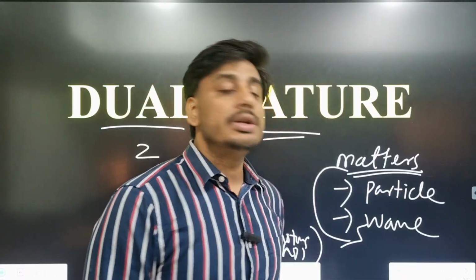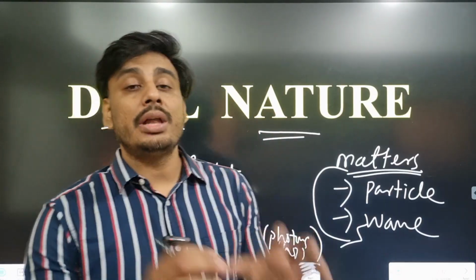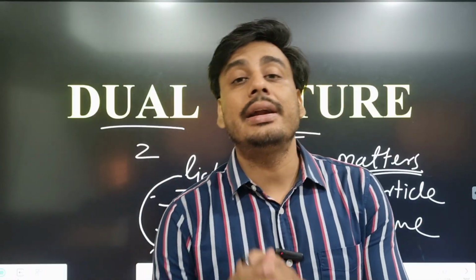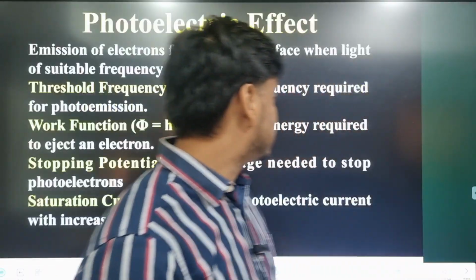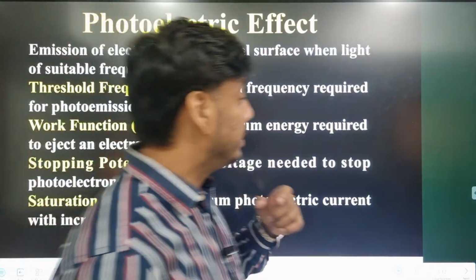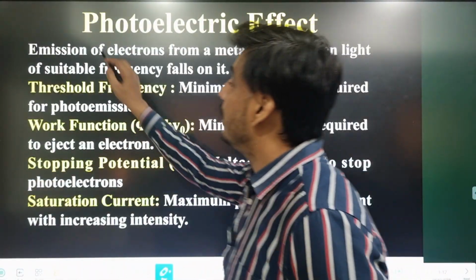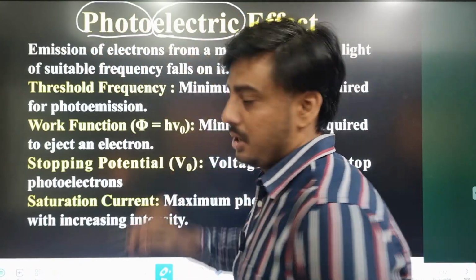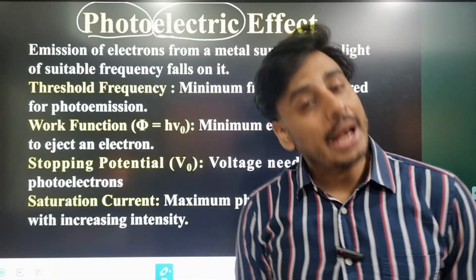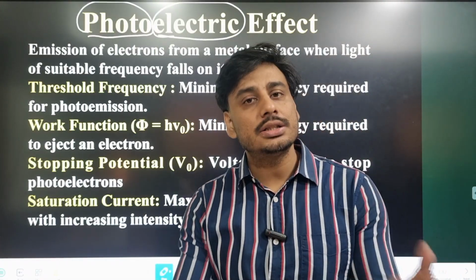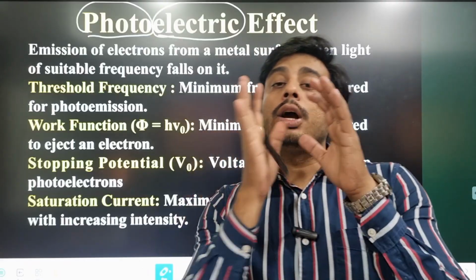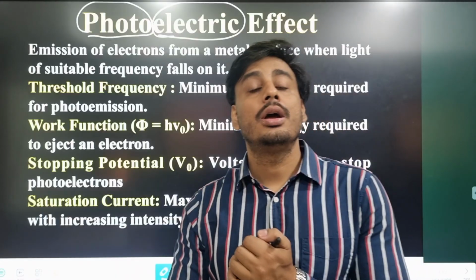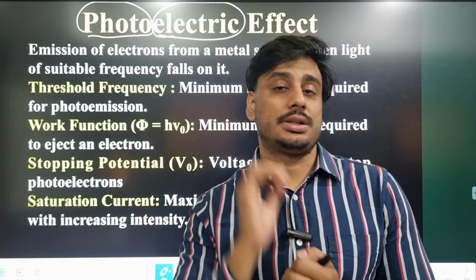First we are going to discuss one property which defines the particle nature of light, that is known as the photoelectric effect. Before that, just try to understand what the photoelectric effect is. Here you can see it consists of two terms, photo and electric. The word photo is basically used for light, and electric means charged particles or current. So when current is developed with the help of light, that phenomenon is known as the photoelectric effect.